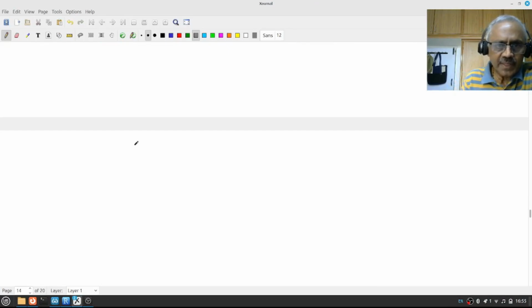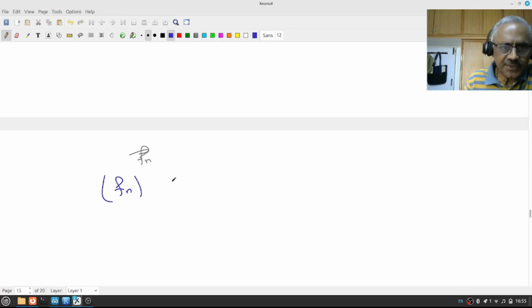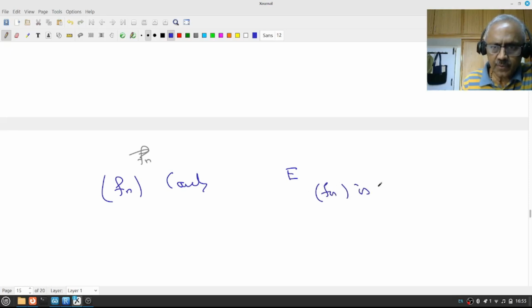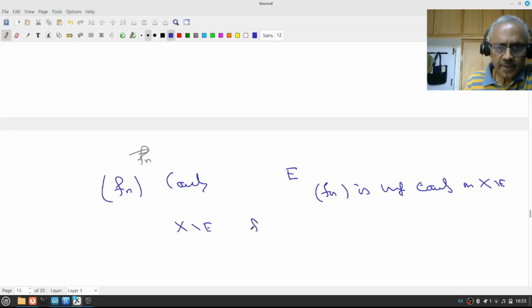So finally, let us go back to what we have done. Fn is Cauchy. E is a set so that Fn is uniformly Cauchy on x minus E. Then we found out that on x minus E, Fn converges to f uniformly.